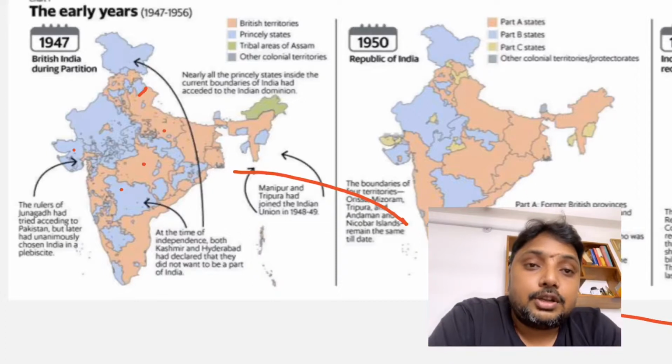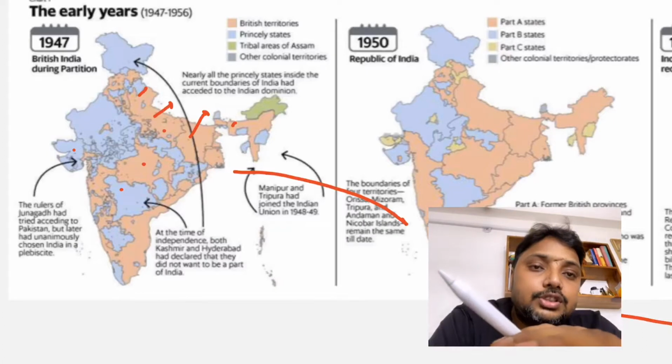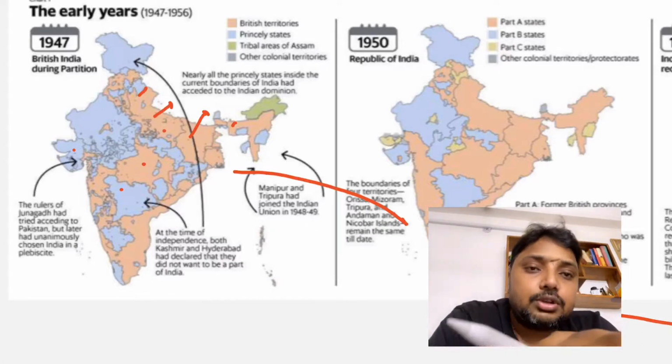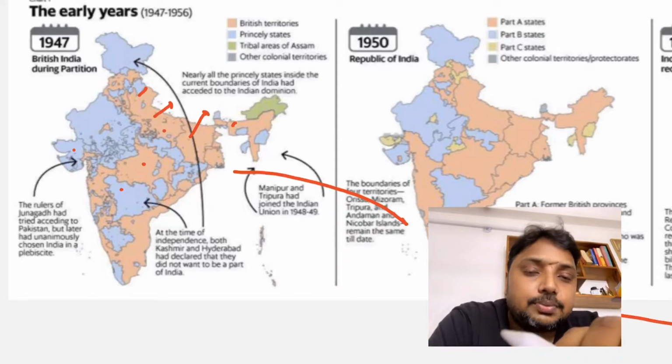For example, United Province and Bihar were governor's provinces. You can see here Assam, that was a lieutenant governor's province. So lieutenant governor's provinces were more under the control of the center and less autonomous in comparison with the governor's provinces. And chief commissioner's provinces, for example Delhi, were fully under the control of the center.